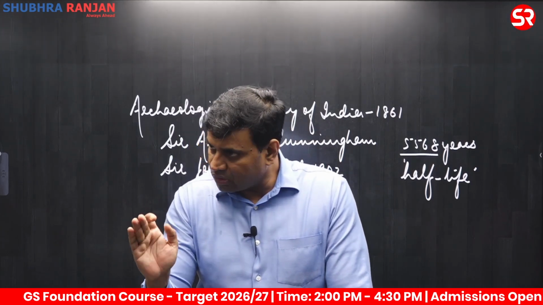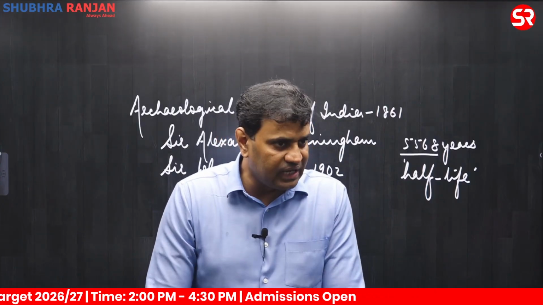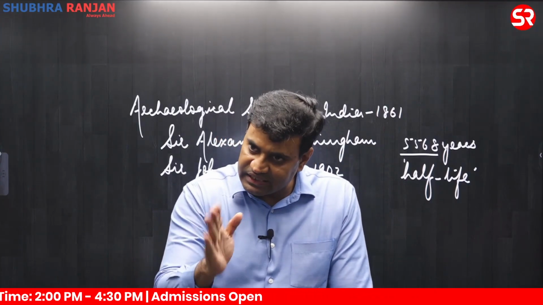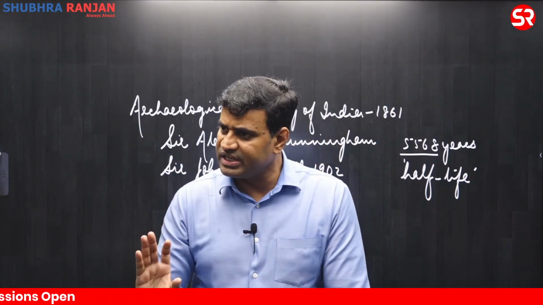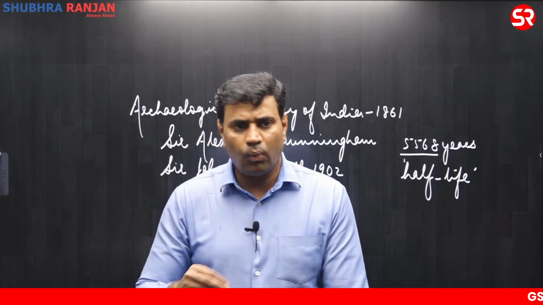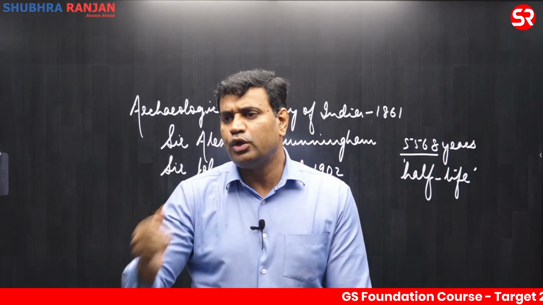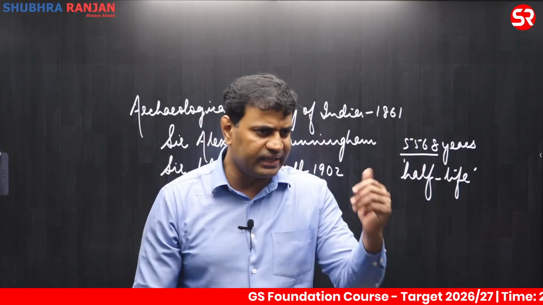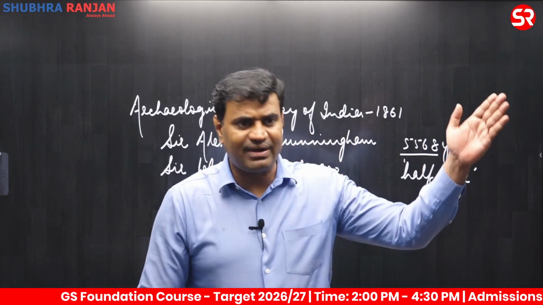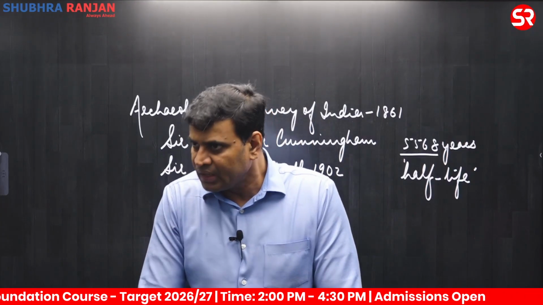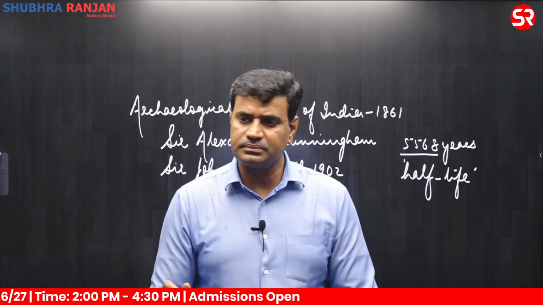First of all, these are initial classes. Are you clear about the concept of BC and AD? Why has this classification been done? Why do we say that BC ended in the 1st century and we started with positive counting? What is the need? Why did we not start counting from 0 at the beginning of human evolution? What was wrong in that? Why did we have a reverse counting for some period and then positive counting after a certain time? First of all, why has it been done? When it was done, we'll come to that.